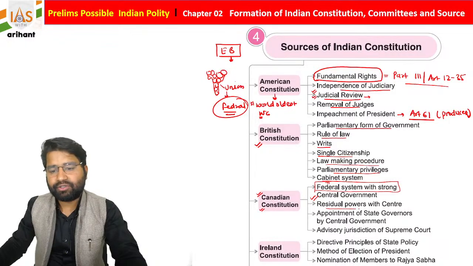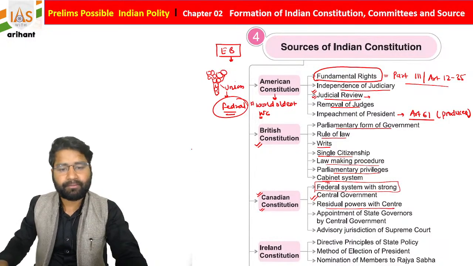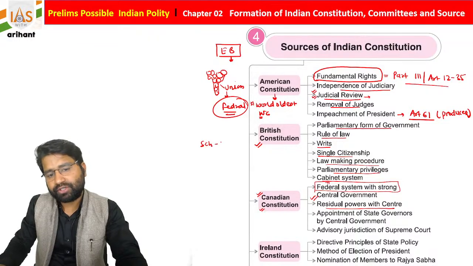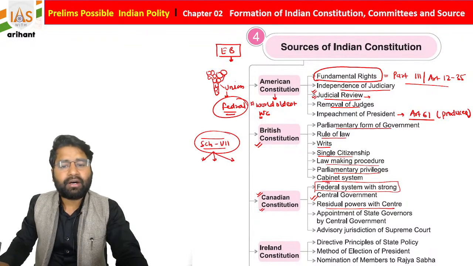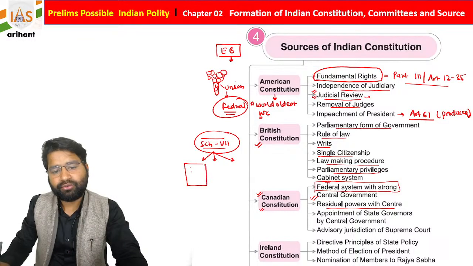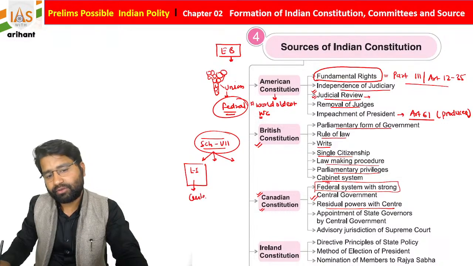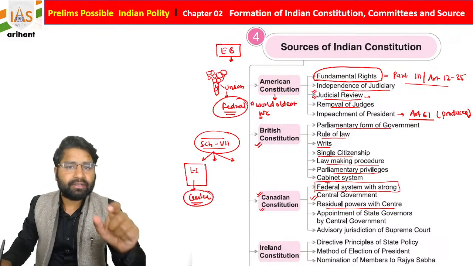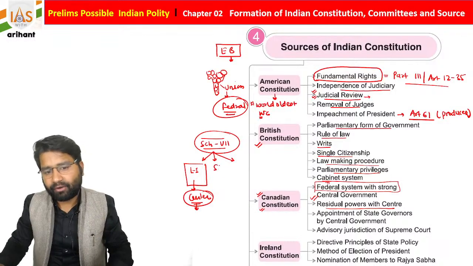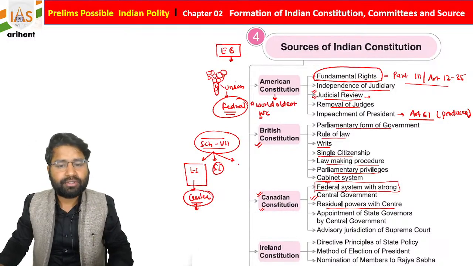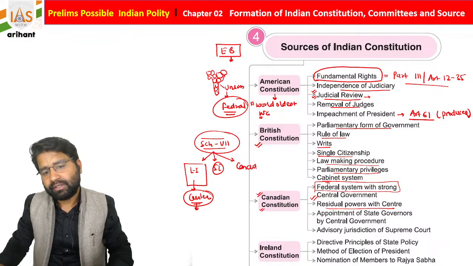If you see, students, the residual power of the center, what is residual power here? Students, as you know, we have Schedule number 7. I hope it is visible to you. Under Schedule number 7, there are 3 types of subjects. One is given under List 1, and that is given to the center, or you can say the union. Under the provisions made under List 1, the center list, only the center can create law over these subjects. In the same format, there is a state list also, and students will see there is a third list that is called the concurrent list.